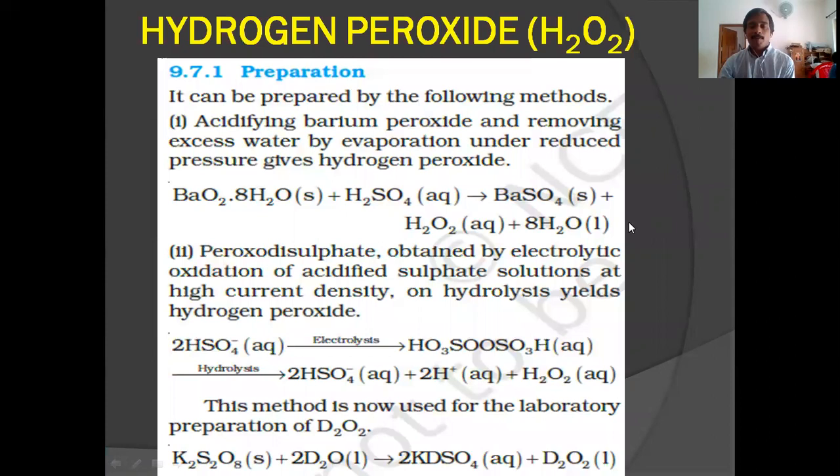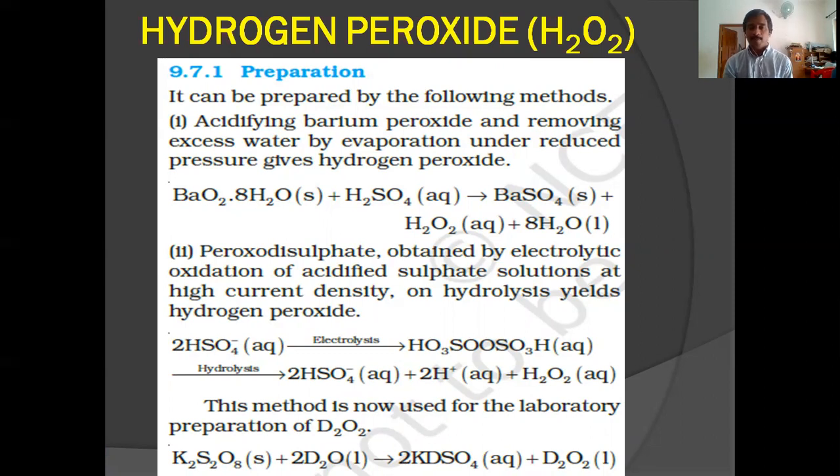Now the next compound, hydrogen peroxide, H2O2. It is a familiar compound for you because we are using it as a mild antiseptic under the name perhydrol. In medical shops it is available. How can you prepare hydrogen peroxide? Three methods are explained here. Two of them are laboratory methods and one is a commercial method.